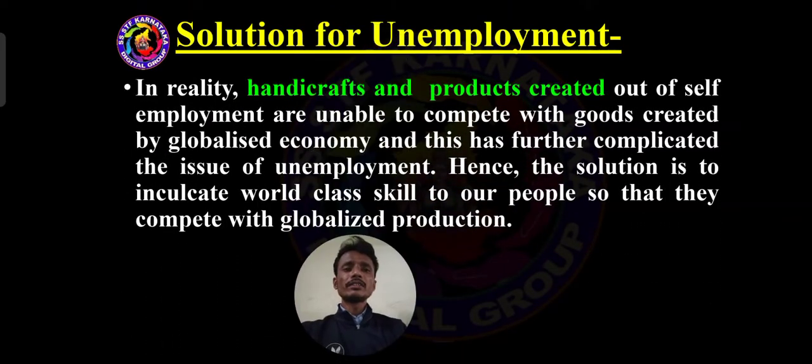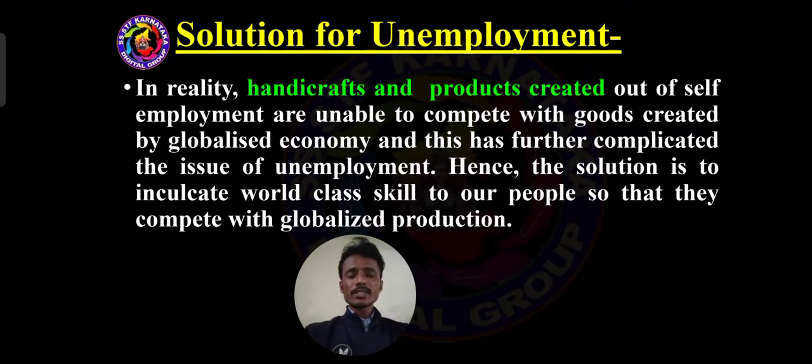And after that, in reality, handicrafts and products created out of self-employment are unable to compete with goods created by the globalized economy. And this has further complicated the issue of unemployment.